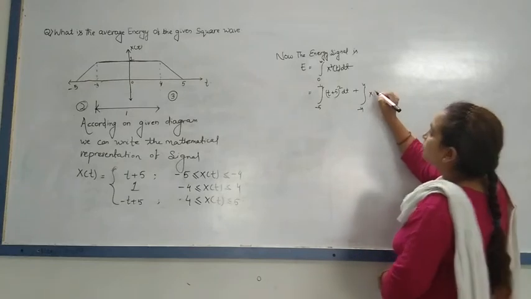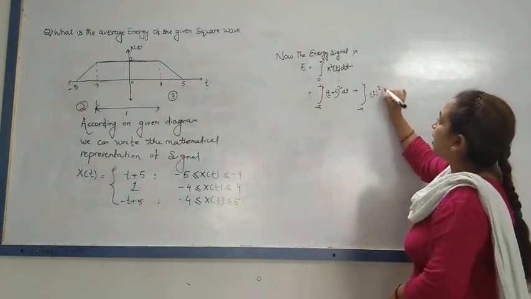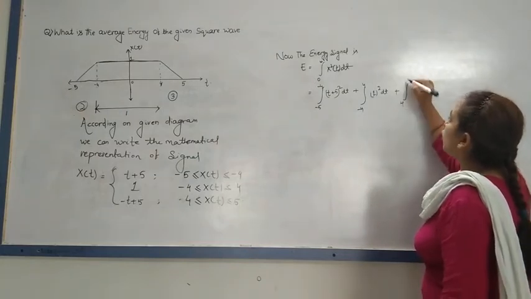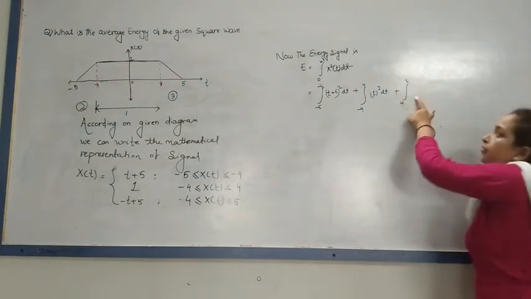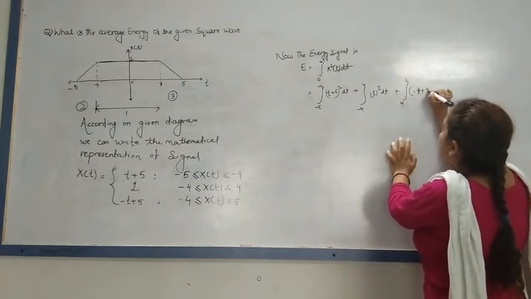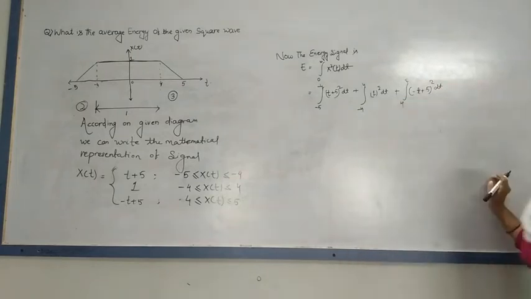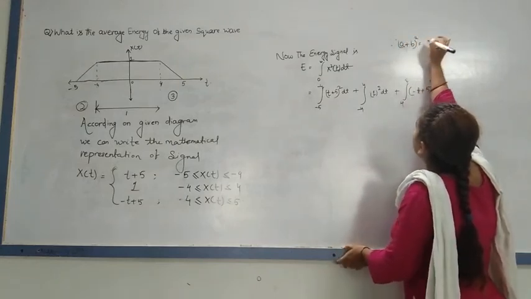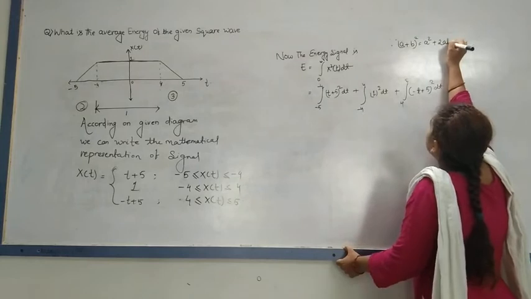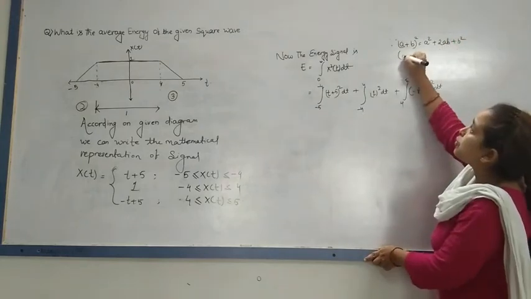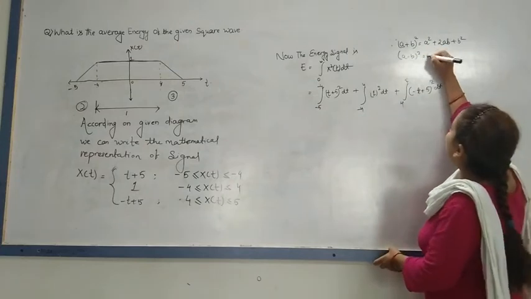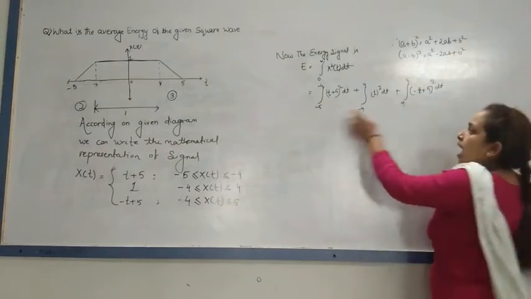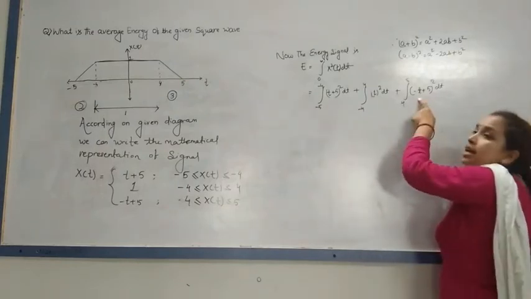1 square dt plus 4 to 5, lower limit 4 to upper limit 5, and consider -t plus 5 whole square dt. Here I can put the formula: a plus b whole square is equal to a square plus 2ab plus b square. Again I can put the formula: a minus b square is equal to a square minus 2ab plus b square. Same thing I am applying, a plus b, a minus b.